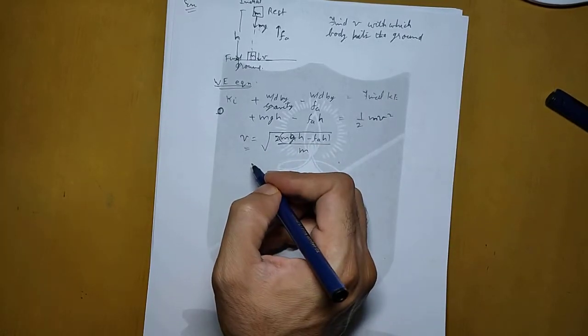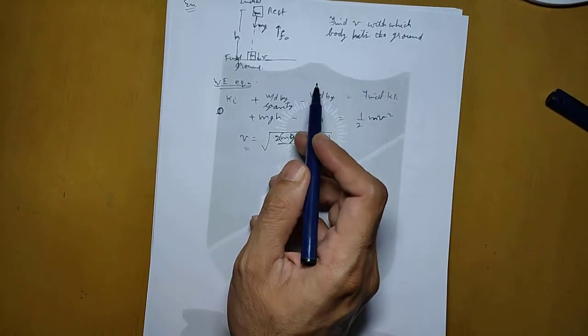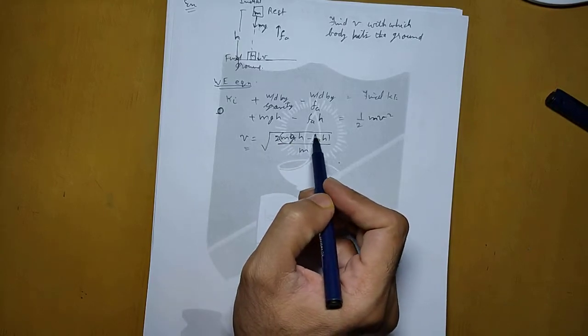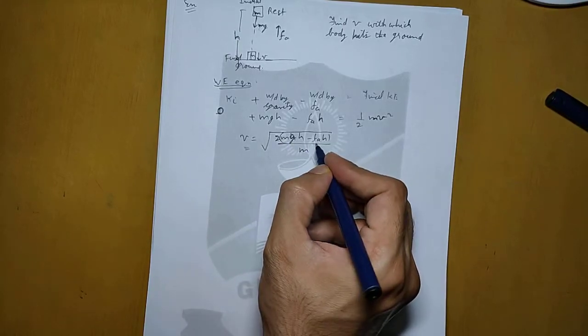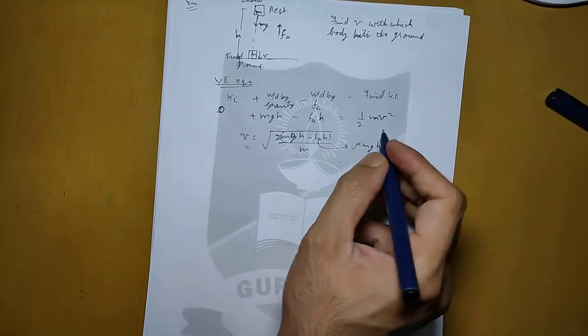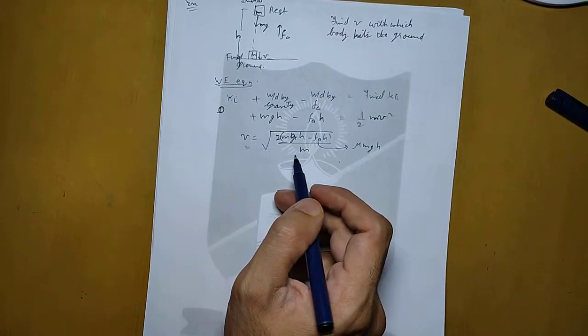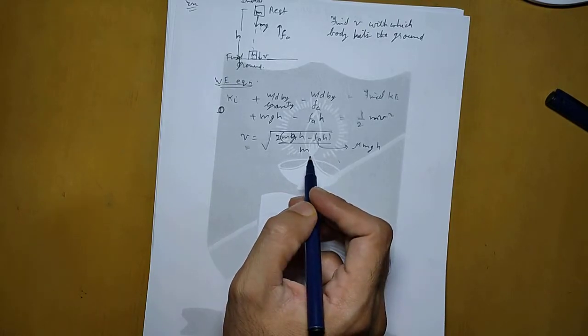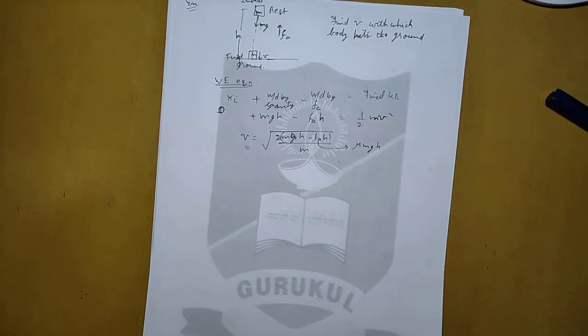So this will be the answer to this question. Now if we have any values of m, g and h, then we can put them here, and fa can also be replaced by mu mgh. So if we have all these values, we can put them here and find the value of the velocity with which it hits the ground.